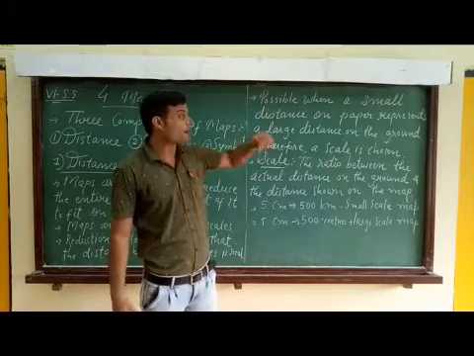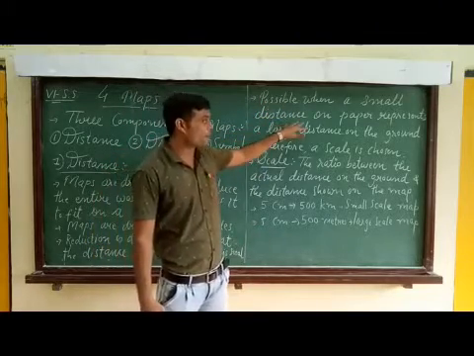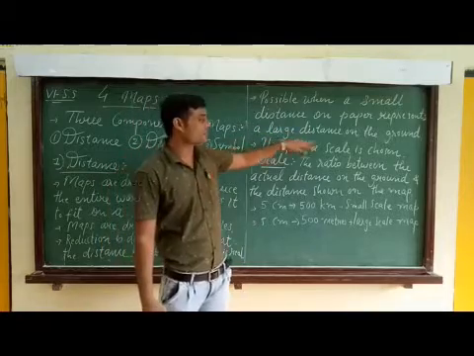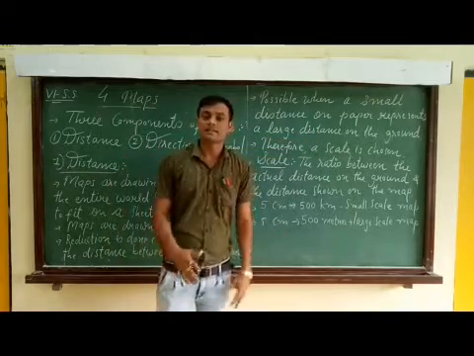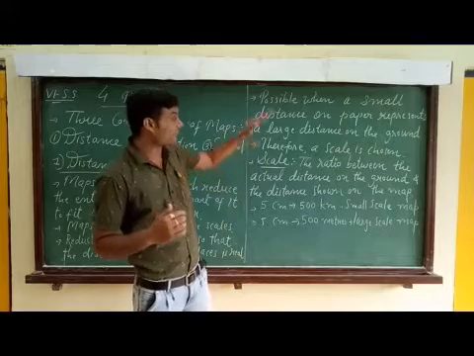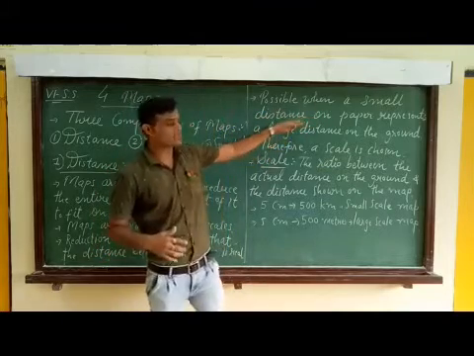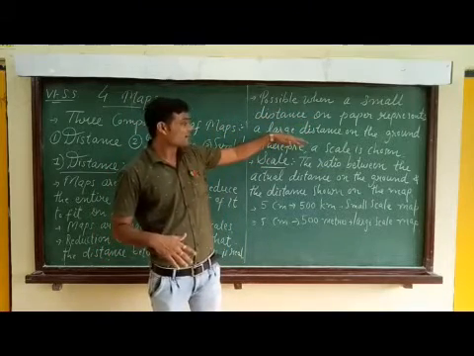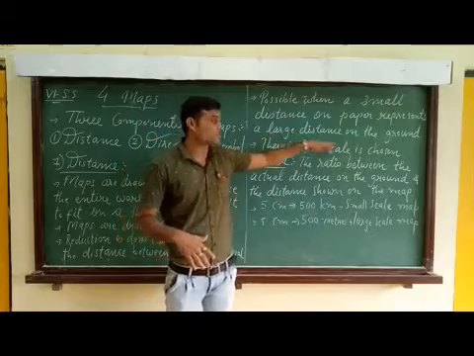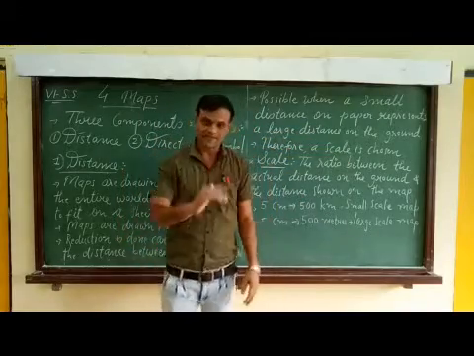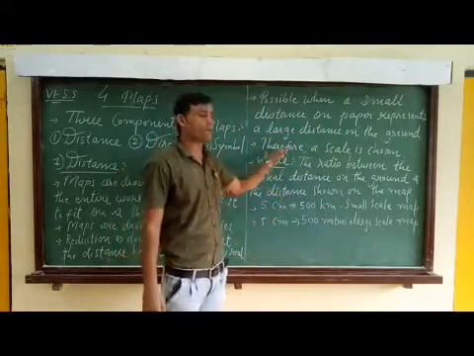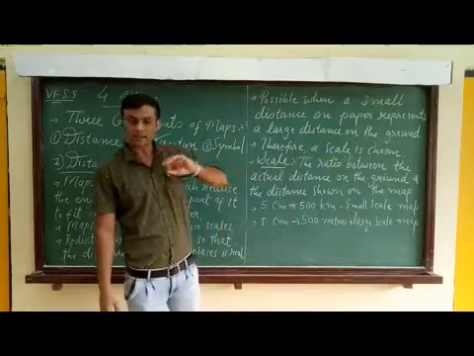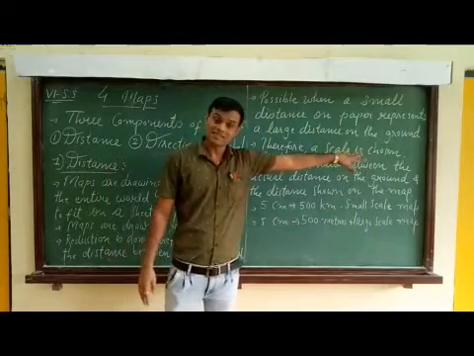Now it is possible for a small distance on paper to represent a large distance on the ground. We can do that with the help of scale, and therefore we use a scale.